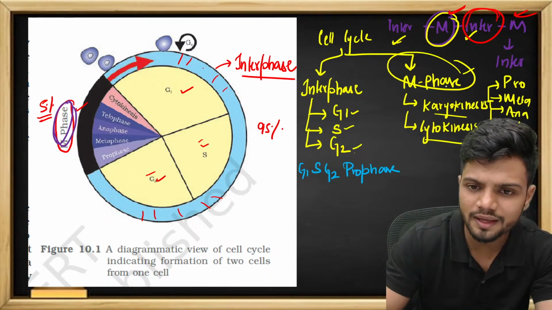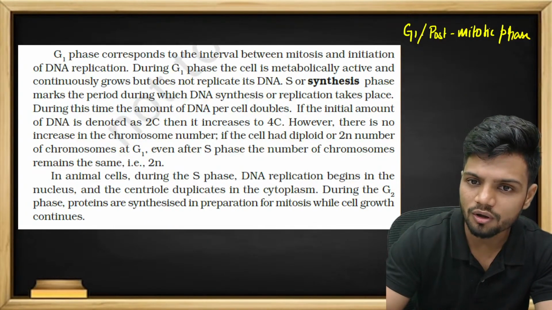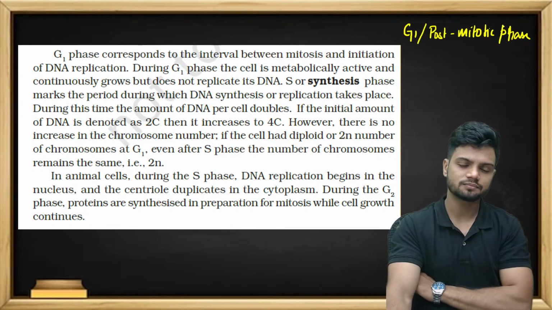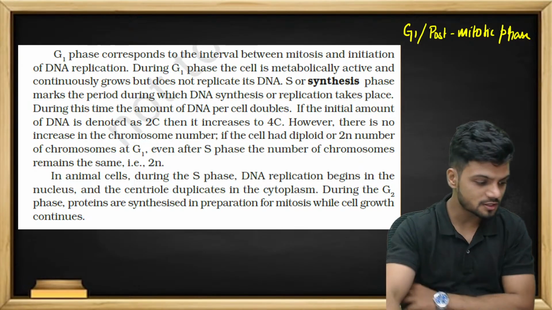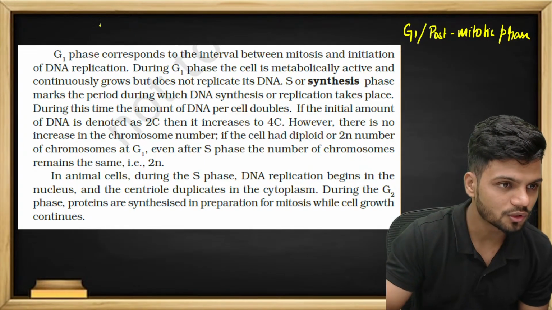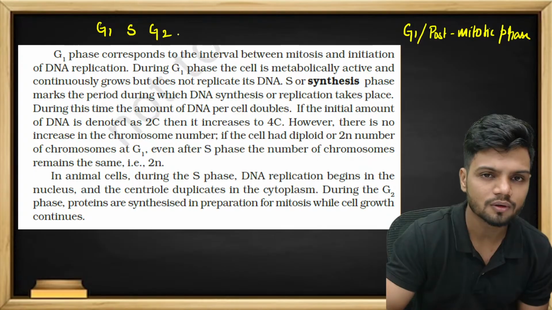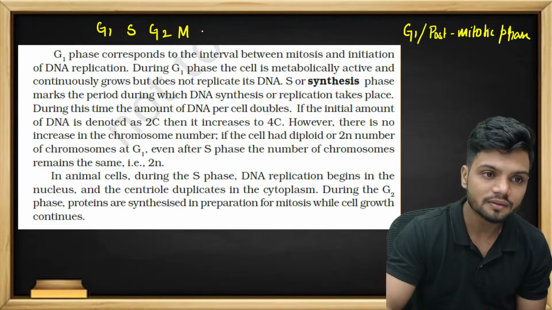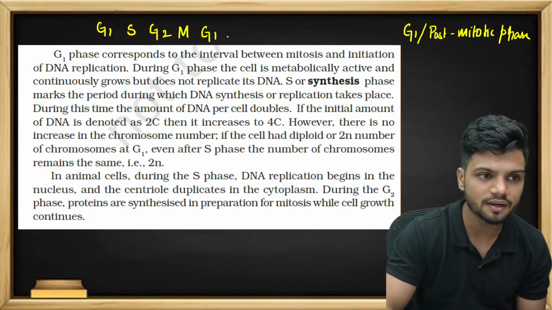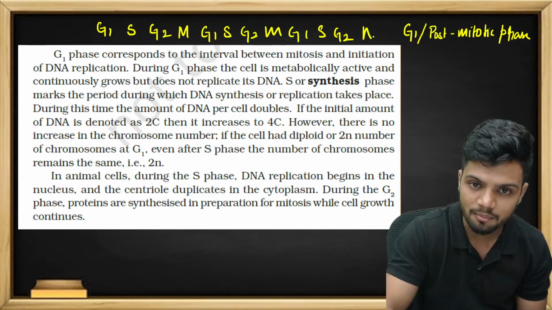After G2, only the M phase happens. But it is a complete cycle. First we have G1, then S, then G2, then again M. Then after the M phase, again G1, S, G2, M.